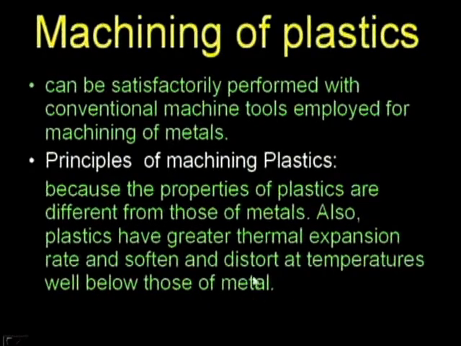Whereas in the case of metals, heating or melting takes place at higher temperatures, so it takes more time, here the temperature is less, so within less time it gets heated.